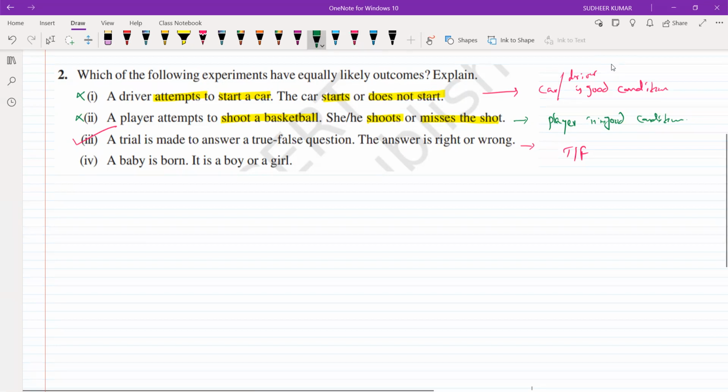And the next one is a baby is born. Is it a boy or girl? Sir, equally likely, either a boy or a girl. The outcome is 1/2 boy or 1/2 girl. Yes, so it is equally likely outcomes. If it is other than that, the information should be given. Till then, generally we will consider it as either boy or girl, so that we can consider this as equally likely outcomes only.